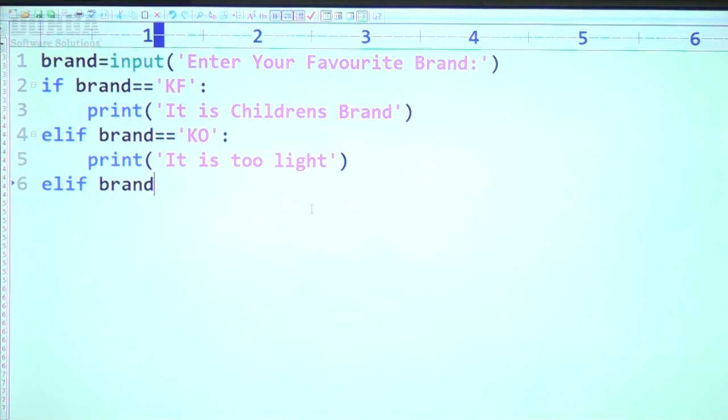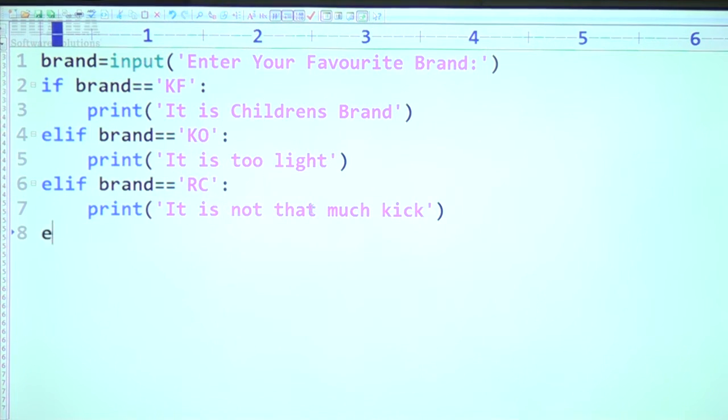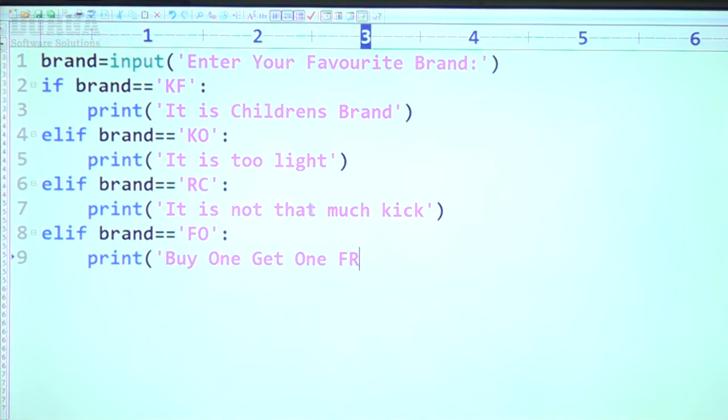Elif brand is equal to RC, print "It is not that much kick". Next, elif brand is equal to FO, Foster beer, Australian beer, print "Buy one get one free".